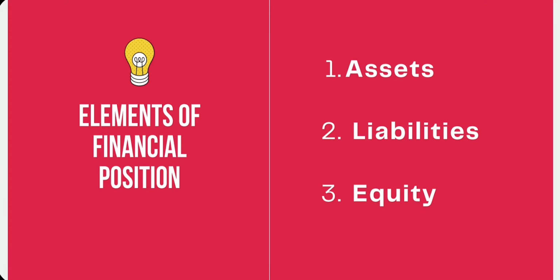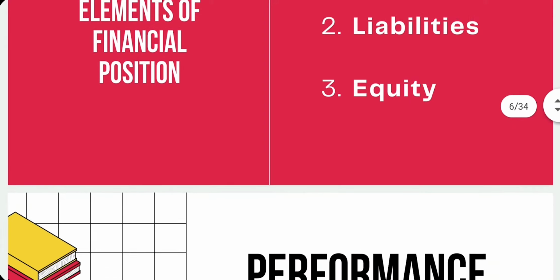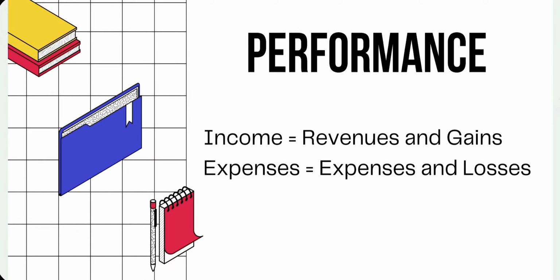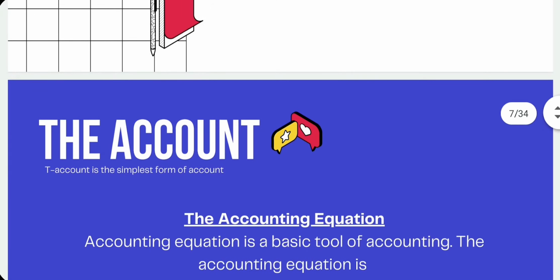Now let's move to the elements of financial position. We have assets, liabilities, and equity. While for financial performance, we have income and expenses. Income equals revenues and gains, while expenses equals expenses and losses.